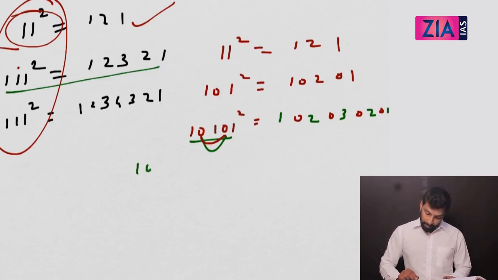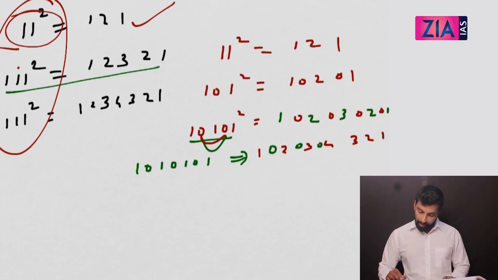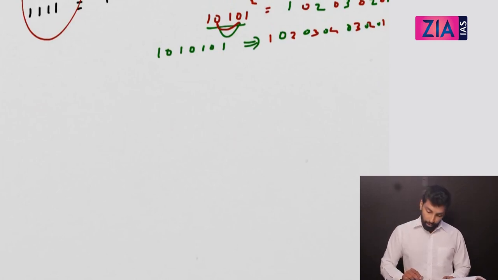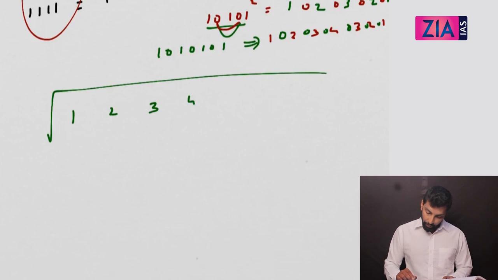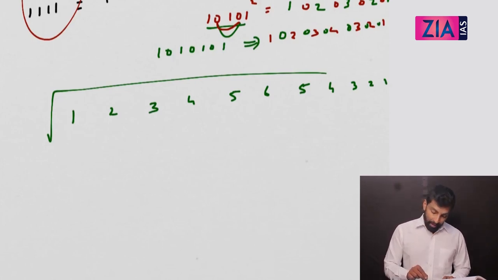Now if 1, 0, 1, 0, 1, 0, 1, then what is your answer? So 4 times 1, so you know it will go up to 4. 1, 2, 3, 4, 3, 2, 1. What I need to do is, in between keep on adding zeros. Now the question which I have seen is 6 times 1 and in between zeros. So the question was this, you need to find root of 1, 2, 3, 4, 5, 6, 5, 4, 3, 2, 1. Okay, so in between they are putting zeros, so you are getting a big number.